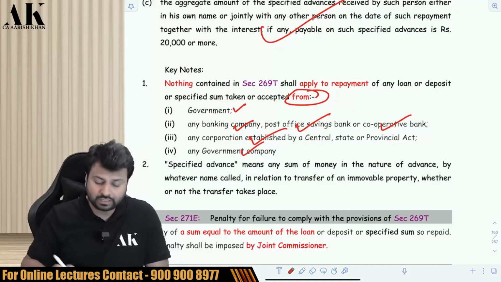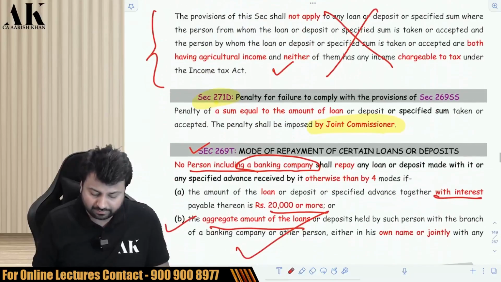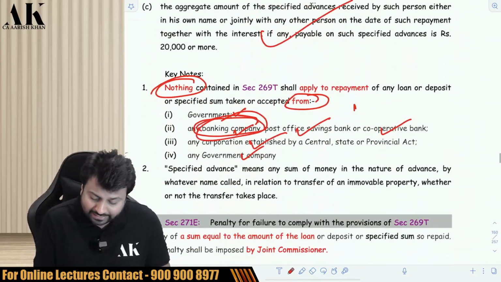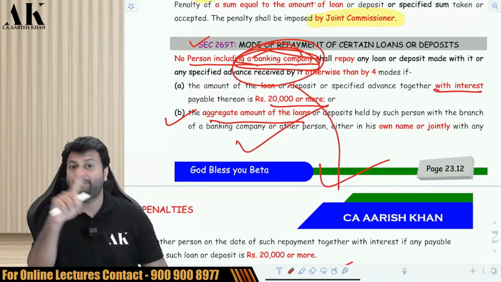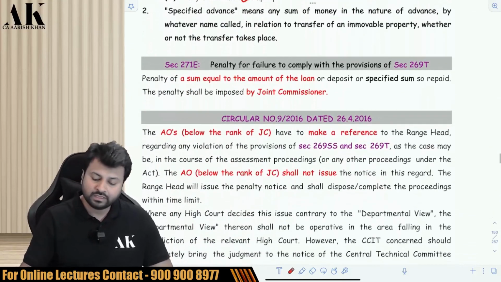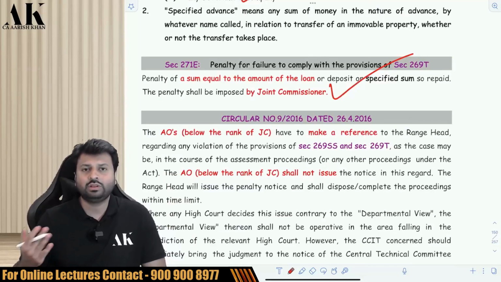But they cannot. Bank. So here you will have a confusion. Sir, here you are saying this section is not applicable for banking company, and here you are saying this section is applicable. There is a difference. You can repay to bank in cash, but bank cannot repay to you in cash. This is the difference between the two. You can read the provision very carefully. Here also, if you repay in cash, the Joint Commissioner will impose penalty under 271E equivalent to the cash loan repaid.